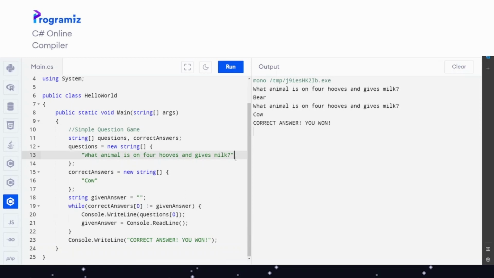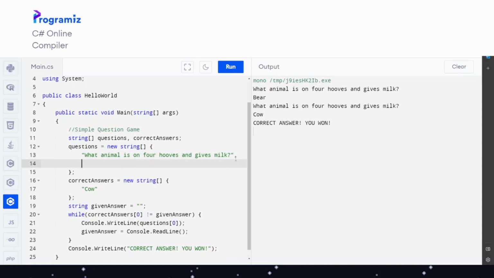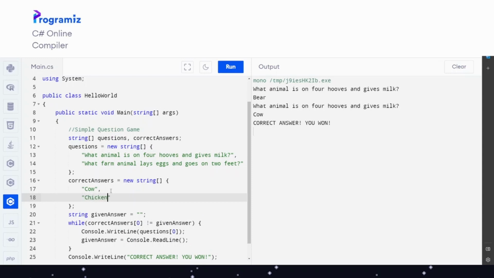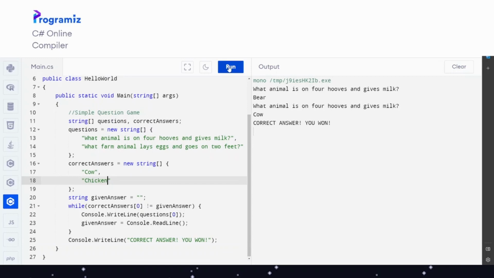What we have now is a basis to create a quiz with multiple questions, in fact. What we can do now is add a second question. What animal lays eggs? Two feet. What farm animal maybe? Okay. And then the correct answers, we can say chicken. There are multiple possibilities again. So, now let's see what happens.